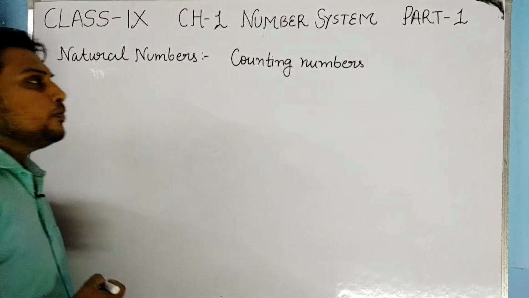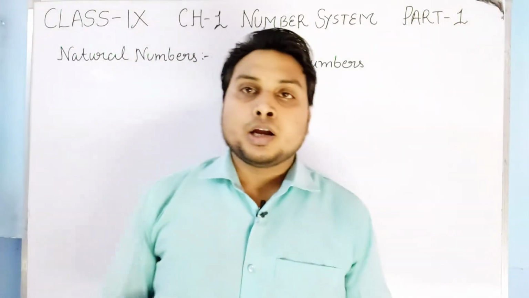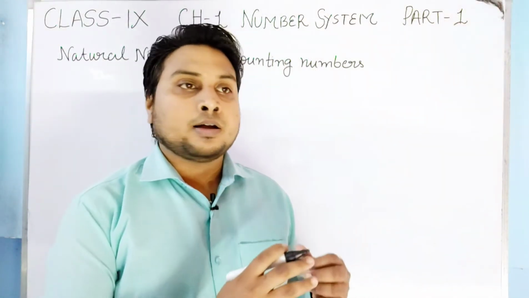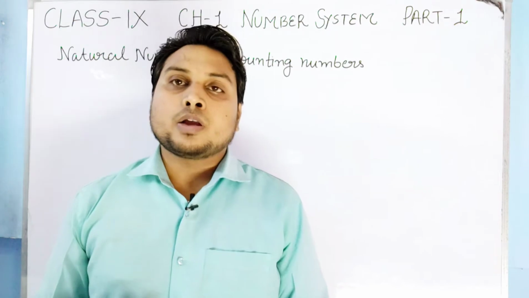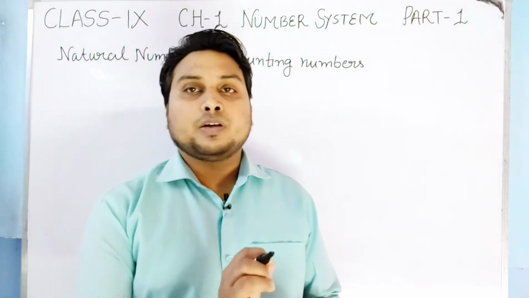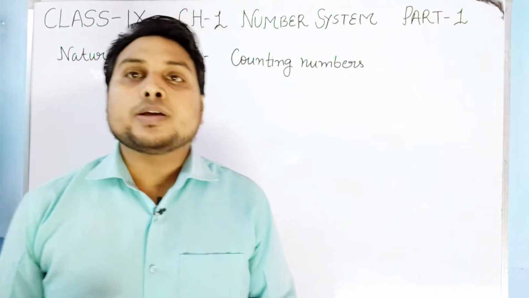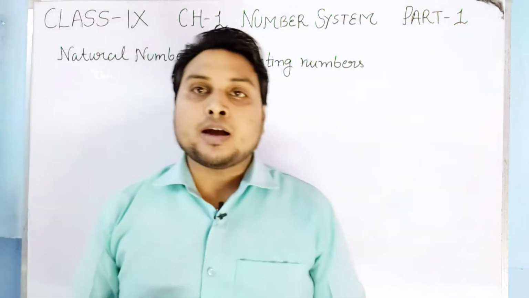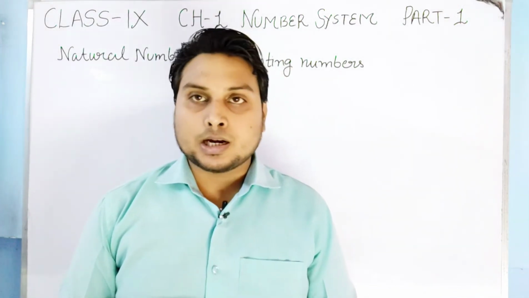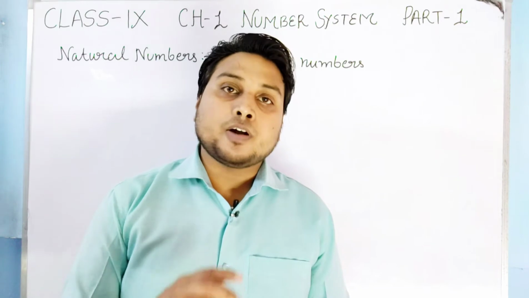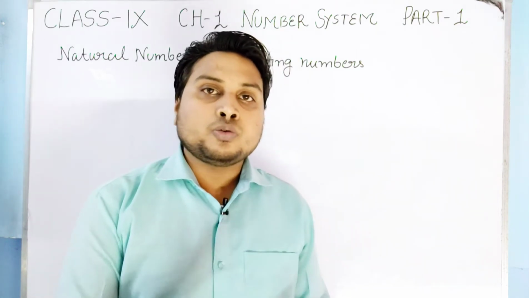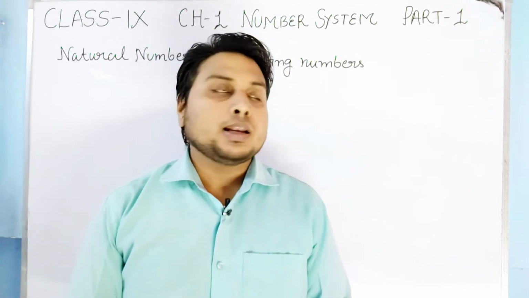Whenever we start to count any objects, we always start from 1, we do not start from 0. Suppose we have to count the number of students in the class, we always start from 1, that is 1, 2, 3, 4 and so on.